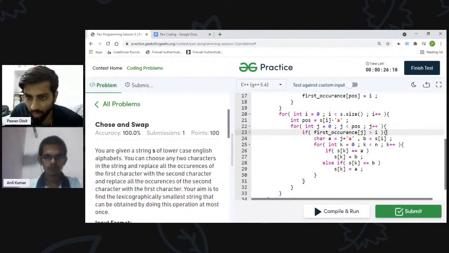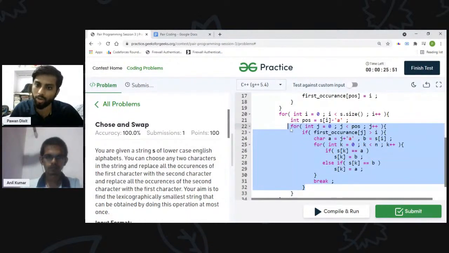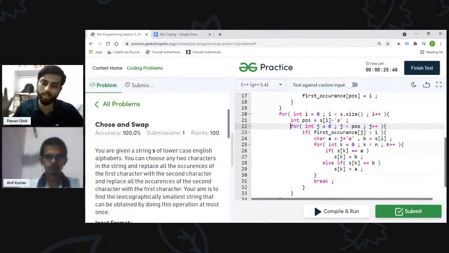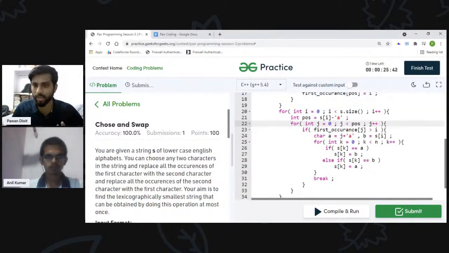Now here I have found when I am performing that one operation. In the question we have to perform that operation just once. So this is the trick. Many times when we are working with nested loops, I personally make this mistake: I got the answer and I just write break here. What is the problem with this? It will just break the inner loop, right? The outer loop will still go on. That is wrong because we just have to perform that operation only once. So I should break both the loops.